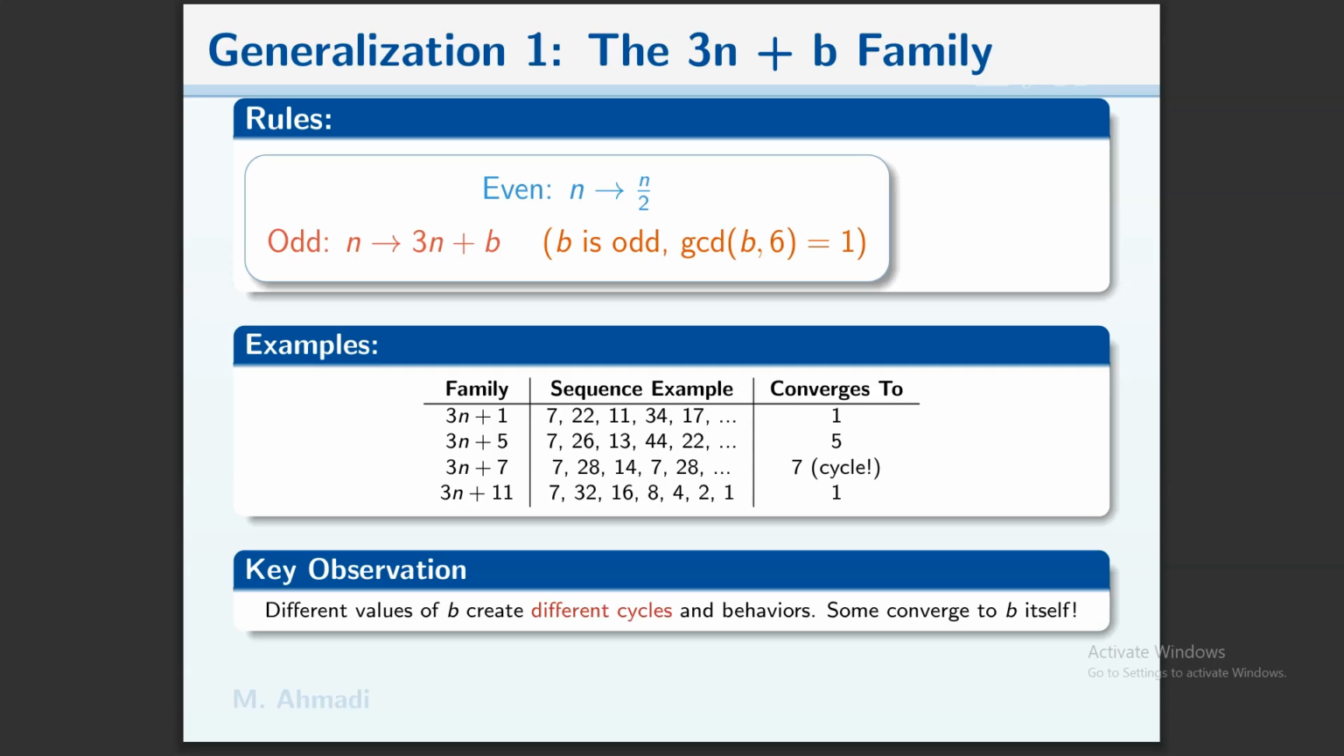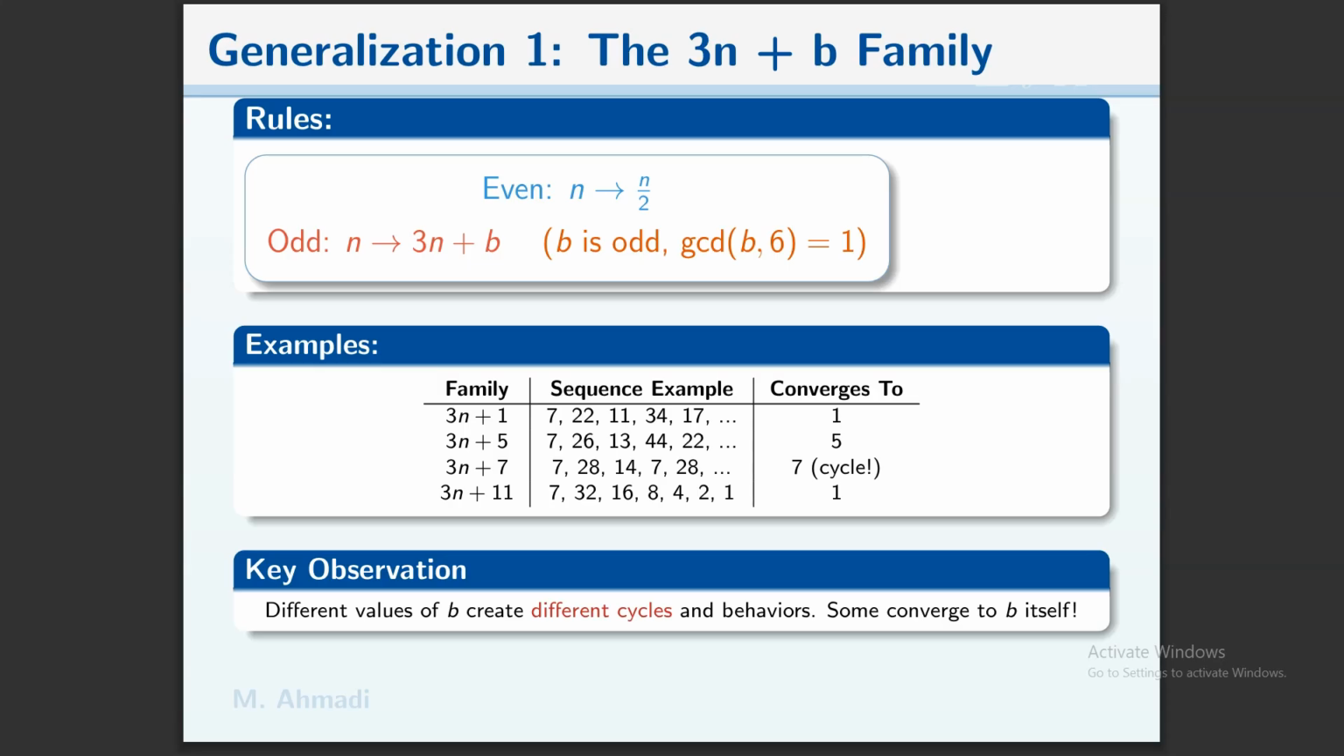3n+1, 3n+5, 3n+7, and 3n+11. The sequence is 7, 22, 11, 34, and 17, and so on.